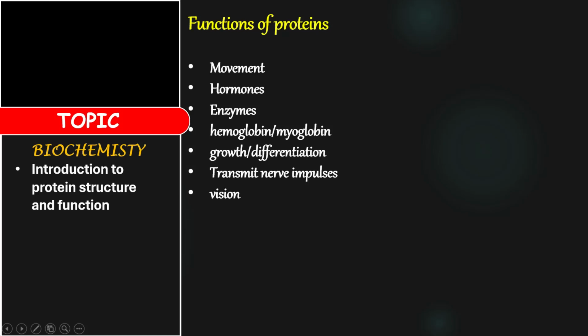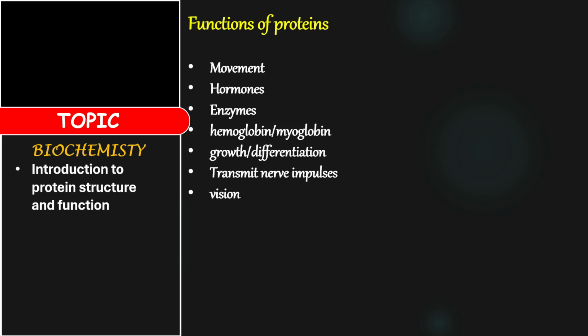Right. So the next thing we are going to look at is the functions of proteins. Now, proteins aid in movement. They are important parts of hormones and they are enzymes. That's the reason why you have this saying that all enzymes are protein, but not all proteins are enzymes. They are parts of hemoglobin and myoglobin, which are transport proteins for transportation of oxygen and nutrients in the body.